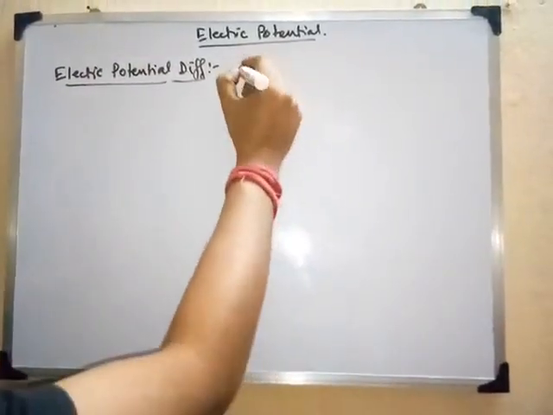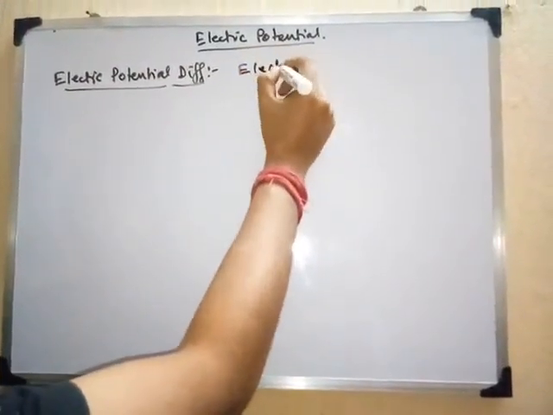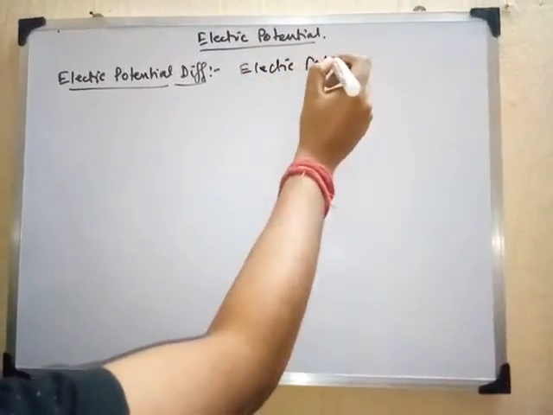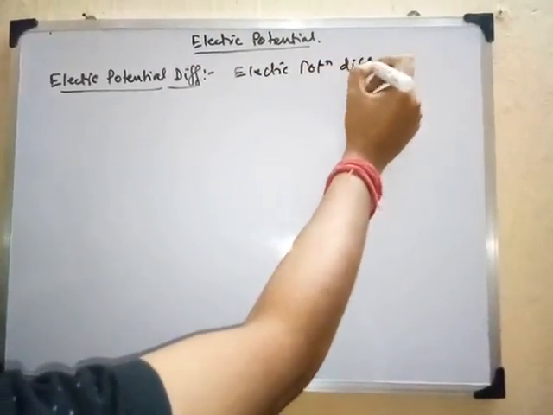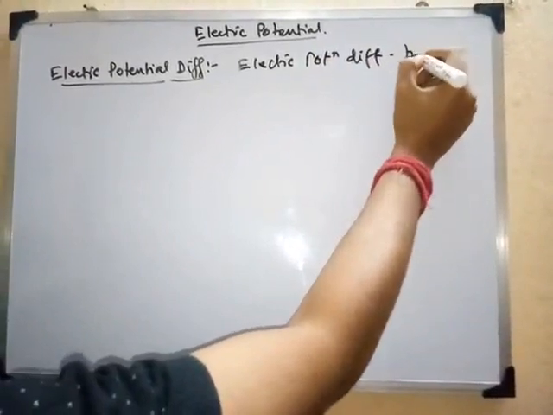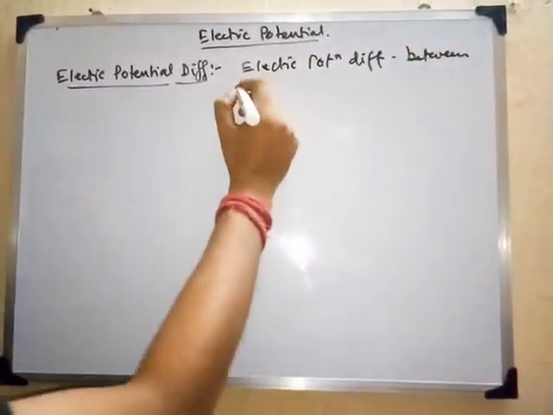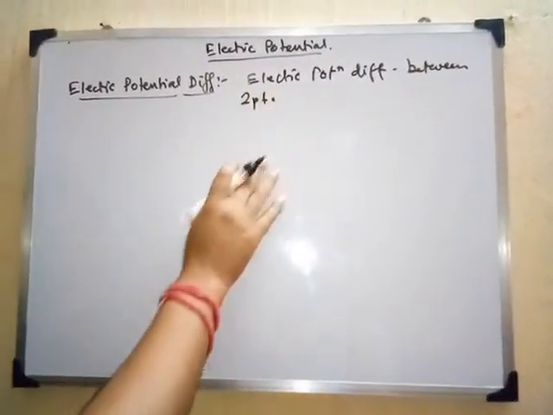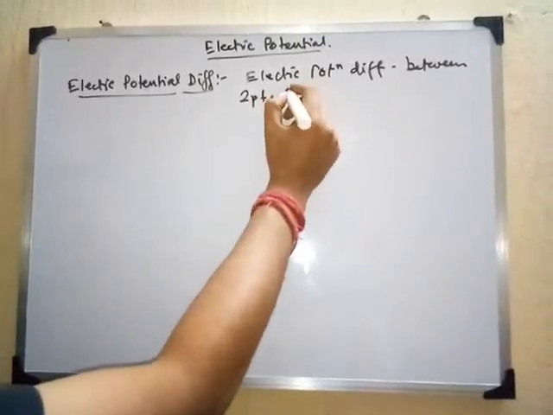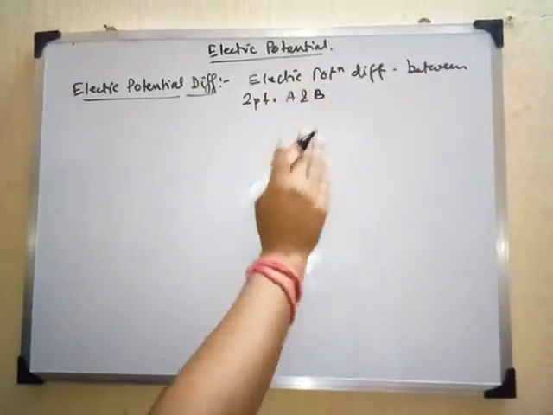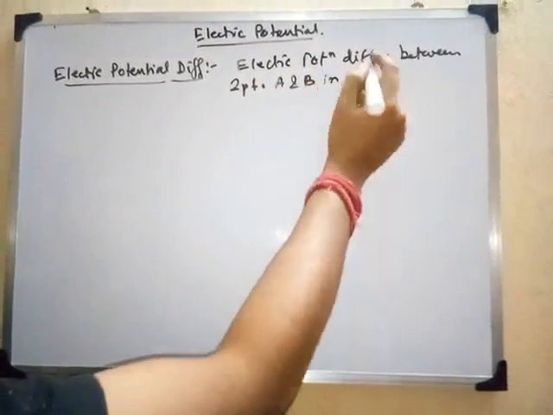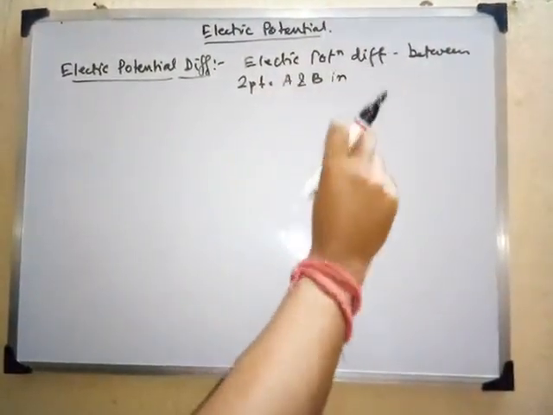So we can define this as electric potential difference between two points. Suppose two points are there, which are say A and B. These points are in some electric field.